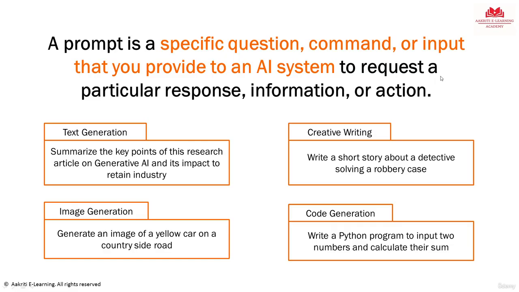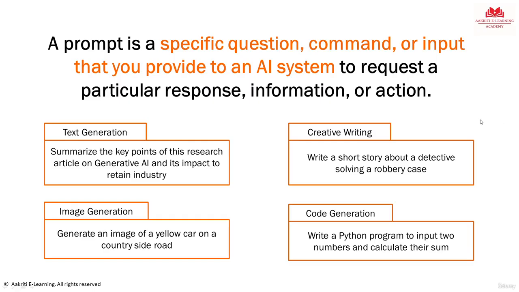So prompt means a specific question or input that you give to an AI system to get the required response. We have a few examples on the screen. I can tell ChatGPT to summarize the key points of a research article, or I can tell it to write a short story. I can tell DALL-E, which is an image generative application, to generate images of a yellow car. Or I can ask GitHub Copilot, which is a code generation companion, to write a Python program to add numbers. So these are all prompts. Even without knowing this terminology, we were using prompts until now whenever we were entering something on ChatGPT.